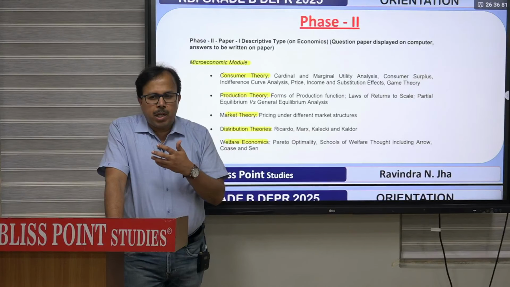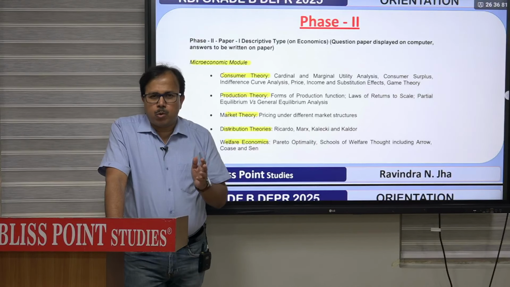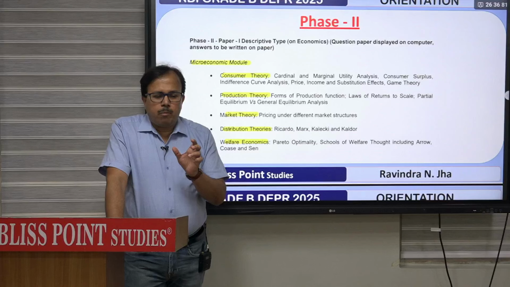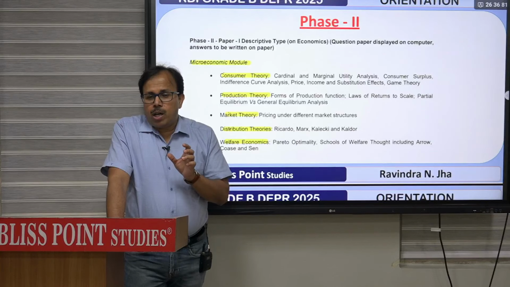But when you answer the question, only if a student is writing that consumer equilibrium is where the budget line is tangent to the indifference curve, MRS is equal to the price ratio, that will not fetch you more marks. We have to explain the reasoning behind it. Why MRS equal to price ratio will maximize the utility. If they are not equal, what will happen?